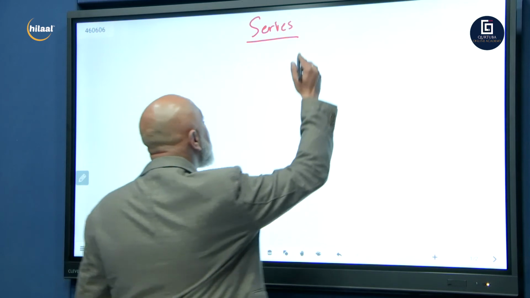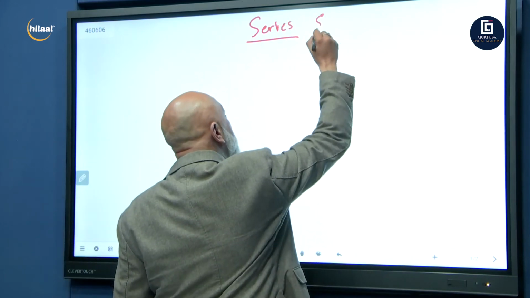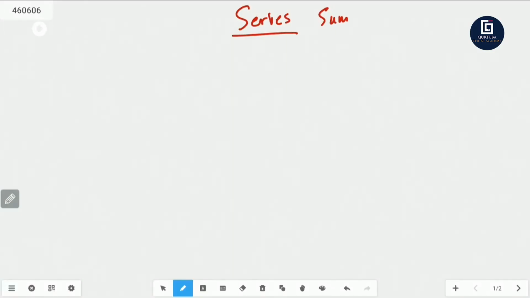Let's get started. A series is when we sum a sequence. When we sum a sequence, it becomes a series, when we want to find the total. And a series will be separated by a positive or negative sign.